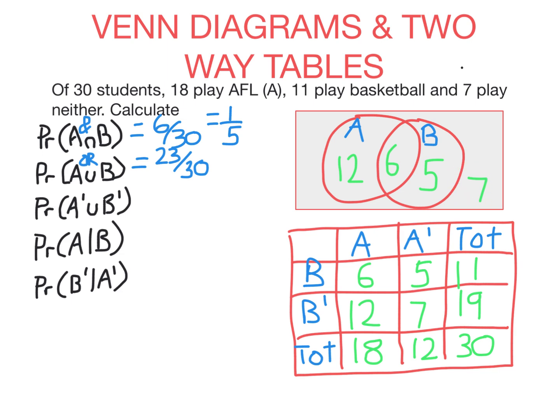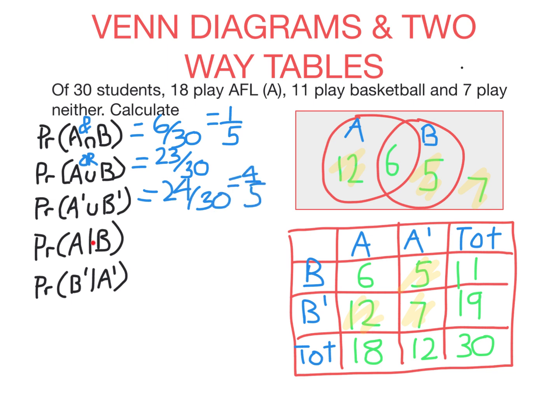We also want anyone who doesn't play basketball, these people. See, all of these people highlighted don't play at least one of the sports. So adding those up, we get 24 out of 30. And once again, if you give your answer as a fraction, make sure it's simplified.